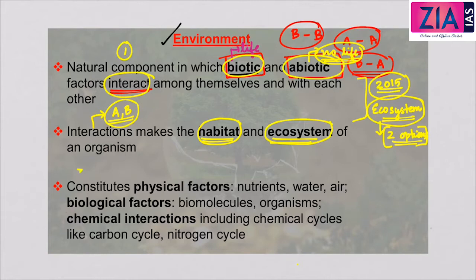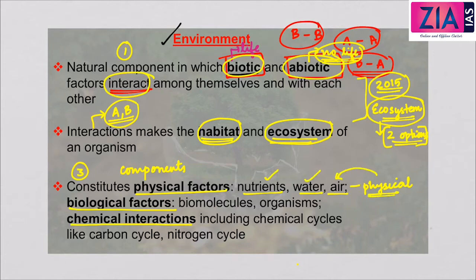Now let us see what the components of an environment are. Environment consists of physical factors, biological factors and chemical interactions. These are the various components of the environment. First one is physical factors: nutrients, water, air, etc. These are the physical factors in an environment. They have physical properties. Nutrients, water, air, all these have physical properties.